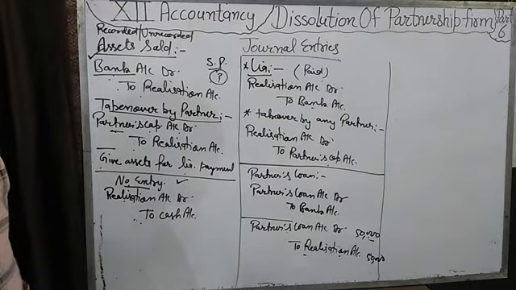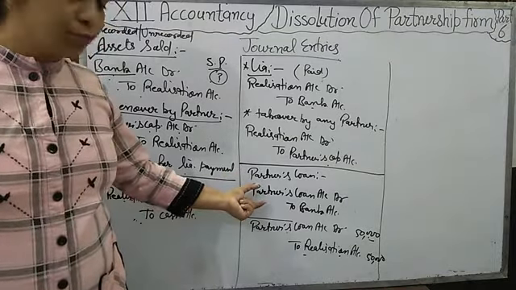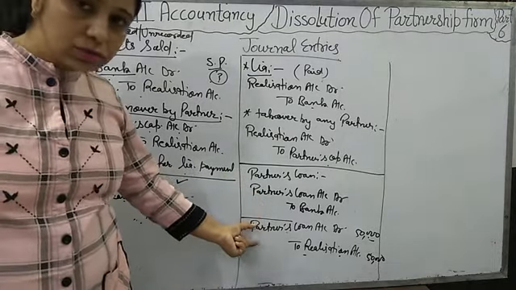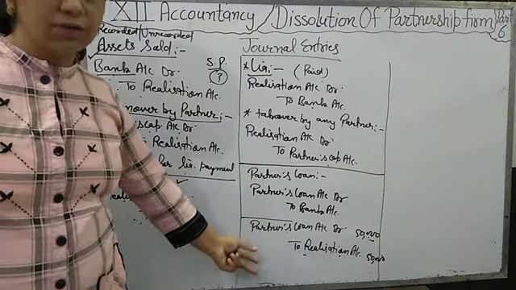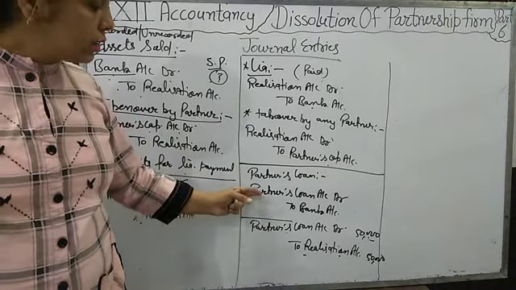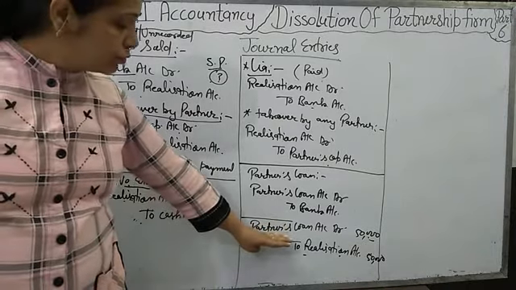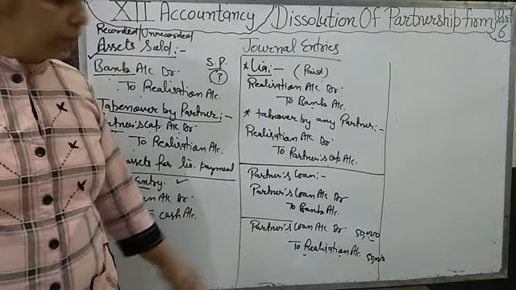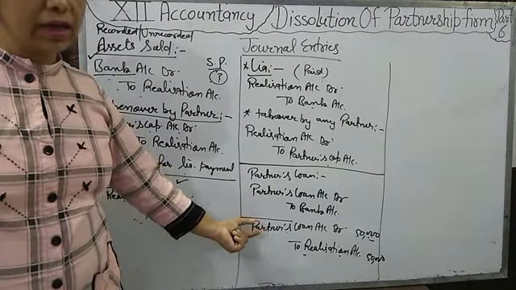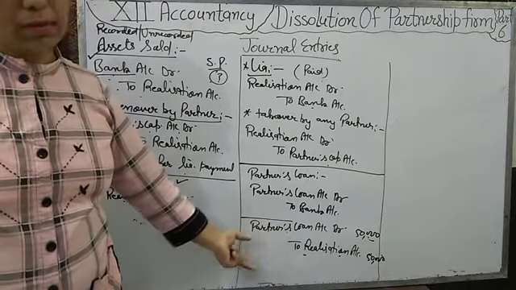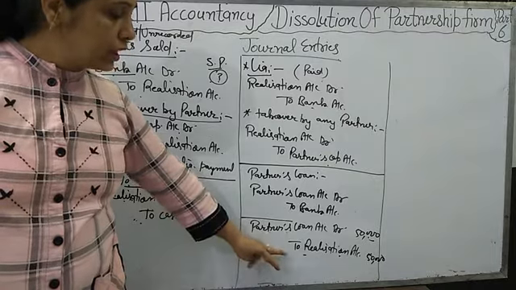Okay. So keep in mind that if partner loan is paid by full amount, by less amount or by more amount, then same entry will be passed for all these three conditions: partner loan account debit to bank with amount of loan. The entry will be passed with the partner loan account amount only, whether we are paying less or more or the same amount. Same entry will be passed: partner loan account debit to realization account.